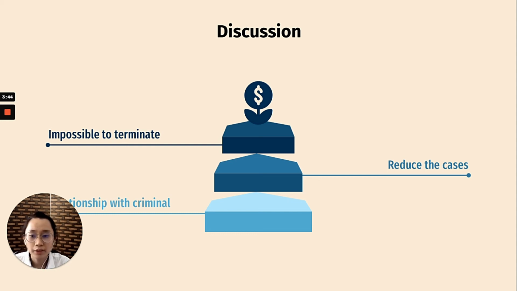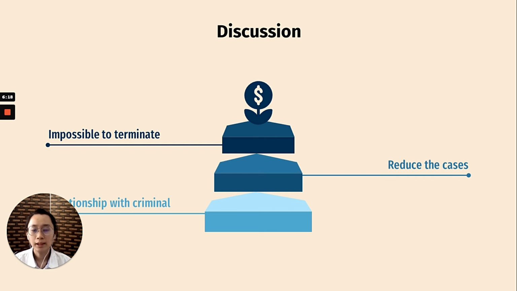As we mentioned before, there is a relationship between money laundering and criminal events. More specifically, money laundering has a relationship with criminal events, but criminal events do not necessarily have a relationship with money laundering, because the source of money laundering comes from criminal cases. So when money laundering cases increase, it indicates that criminal cases will also increase, but criminal cases will not necessarily lead to money laundering. So that's why the relationship between money laundering and crime is quite special.